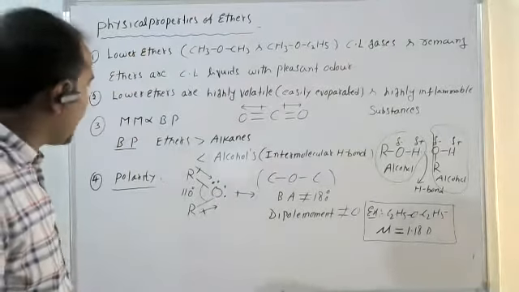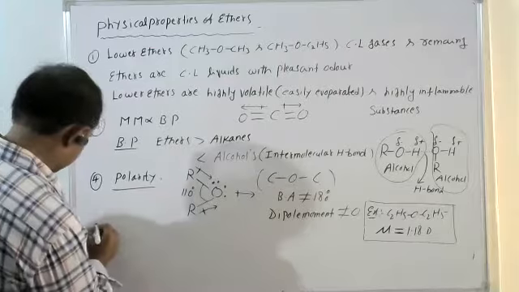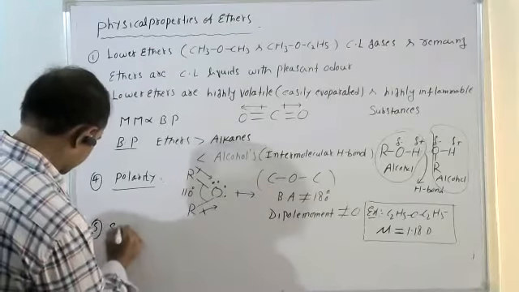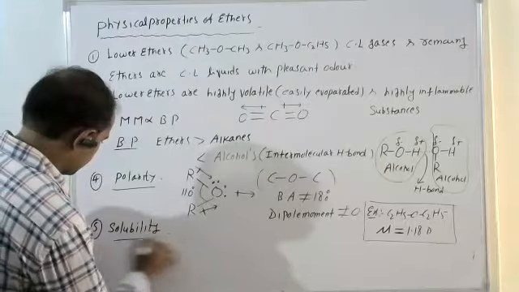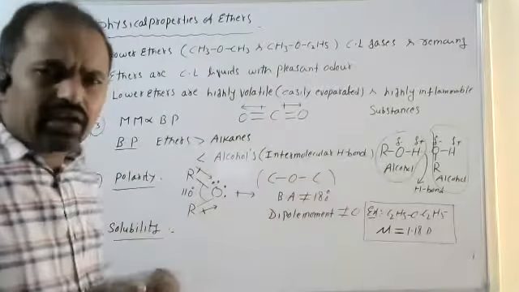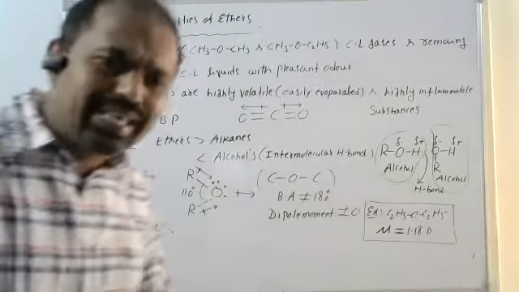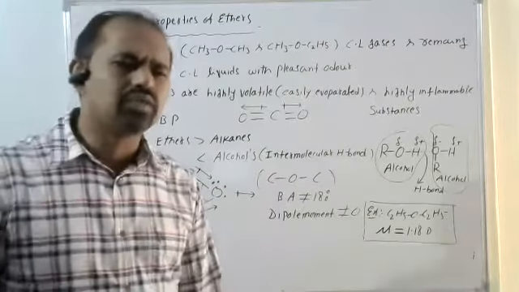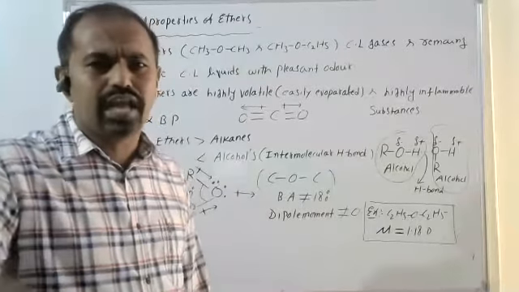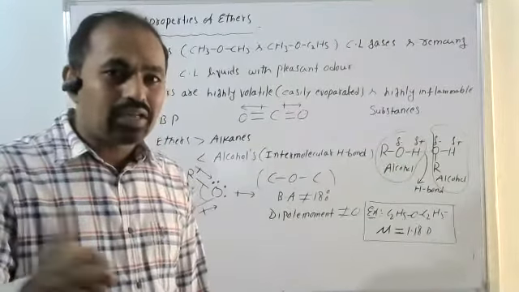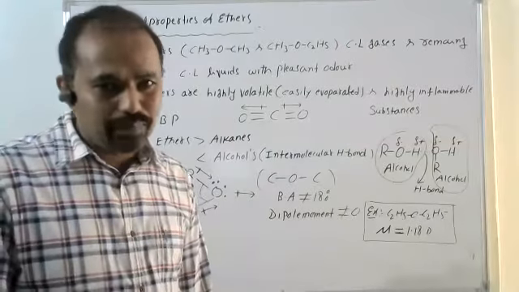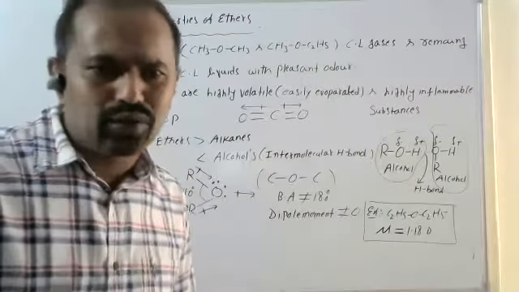if we take solubility, see this. Here if you observe solubility, ethers are almost nearly soluble in water, like alcohol. Why are the alcohols soluble in water? Due to the formation of intermolecular hydrogen bonds.